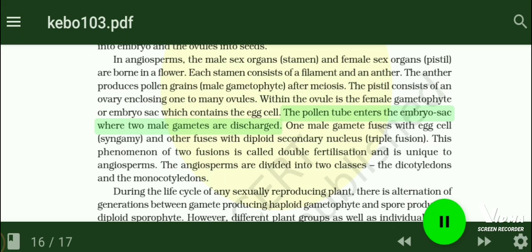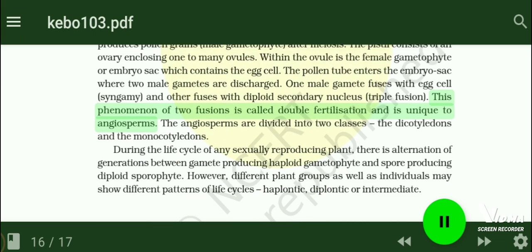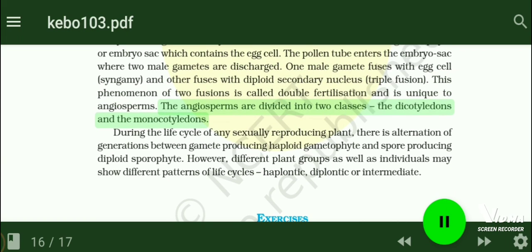The pollen tube enters the embryo sac where two male gametes are discharged. One male gamete fuses with egg cell, syngamy, and another fuses with diploid secondary nucleus, triple fusion. This phenomenon of two fusions is called double fertilization and is unique to angiosperms. The angiosperms are divided into two classes, the dicotyledons and the monocotyledons.